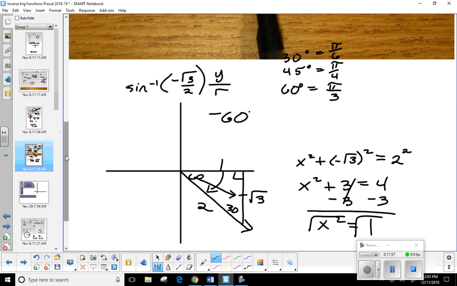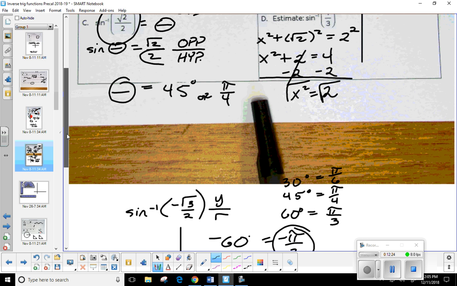Now, what if I wanted that in radians? Then it would be negative what? We could, but remember, I've already provided you with those. What is 60 degrees? So it would just be negative pi over 3. See, if it's already a special right triangle, then you have nothing to worry about. Okay. What do you guys think? Okay. Well, let's try another one of those.